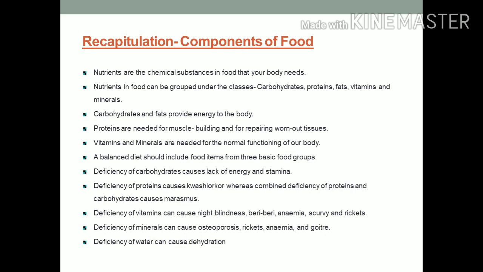A balanced diet should include food items from three basic groups of food. Deficiency of carbohydrates causes lack of energy and stamina. Deficiency of protein causes kwashiorkor, whereas combined deficiency of protein and carbohydrate causes marasmus. Deficiency of vitamins can cause night blindness, beriberi, anemia, scurvy, and rickets. Deficiency of minerals can cause rickets, anemia, and goiter. Deficiency of water can cause dehydration.